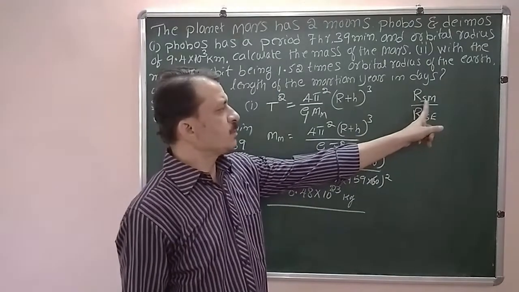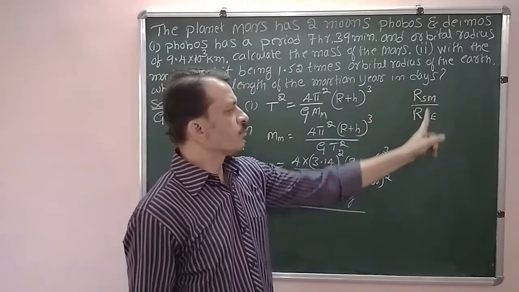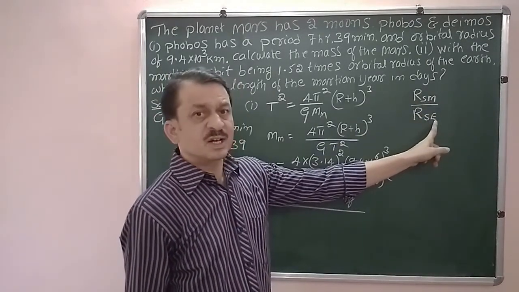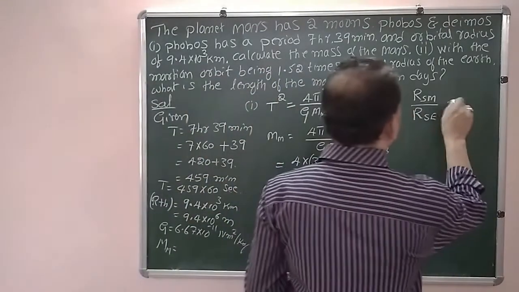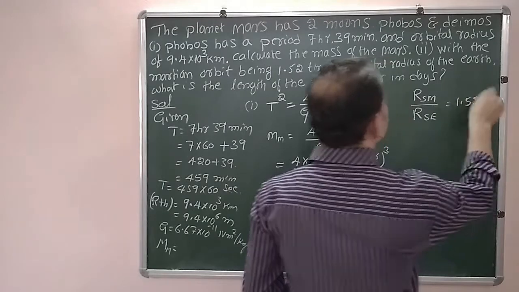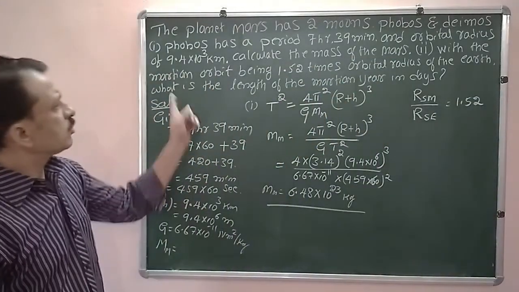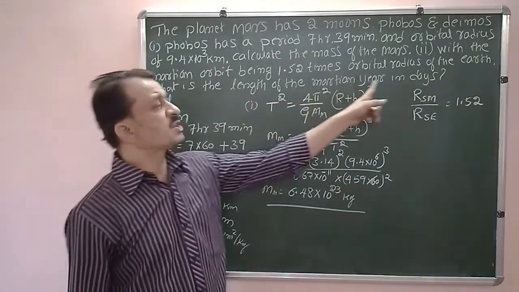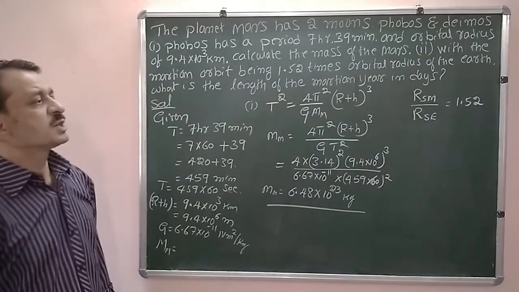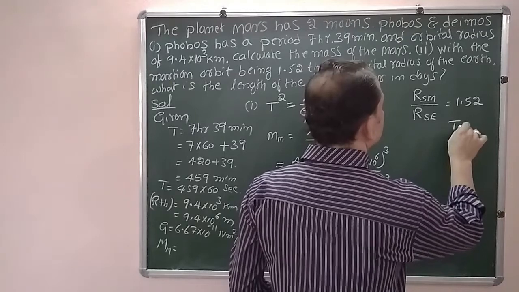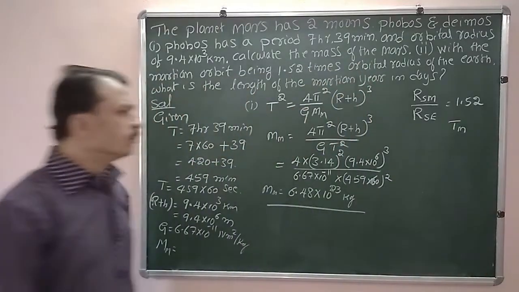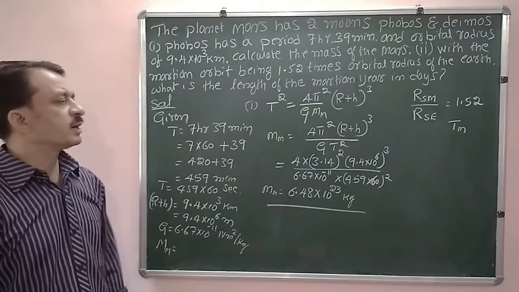Now S is the Sun, M stands for Mars, E stands for the Earth. Now their ratio is given, it is 1.52. From this one we have to calculate what is the length of the Martian year, that is time period of revolution of Mars, T of M. That you have to calculate.